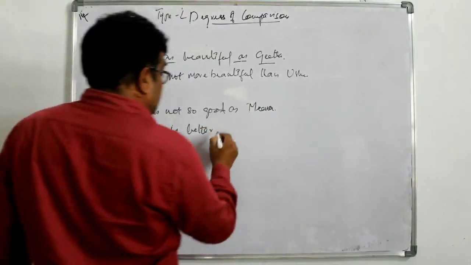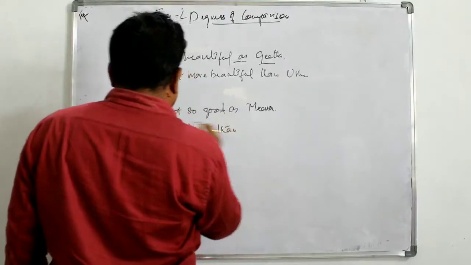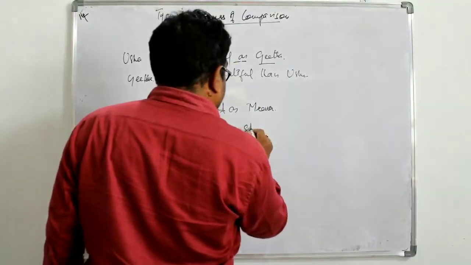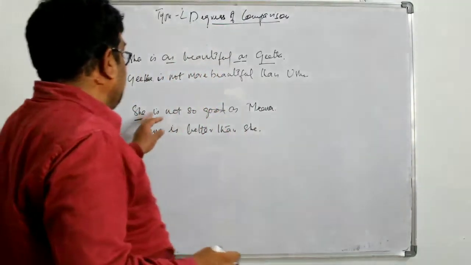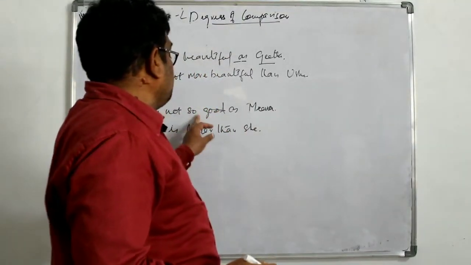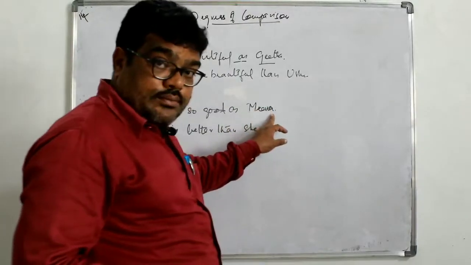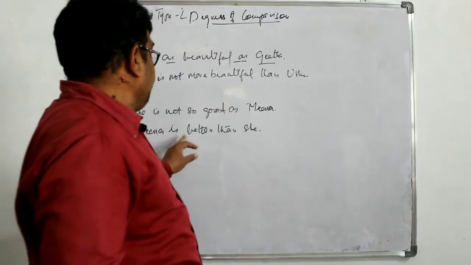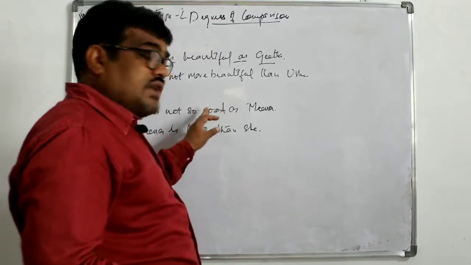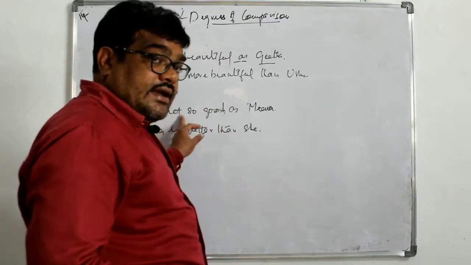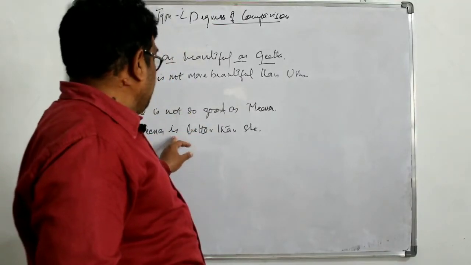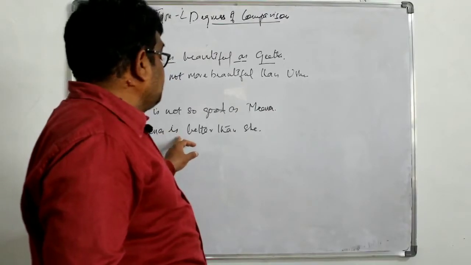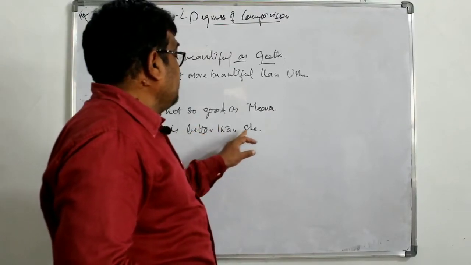After comparative we have to use than. This goes in the last. Than she. We have placed Meena here. Because this is in negative, we have to make it affirmative, so we have not put not here. Meena is better than she.